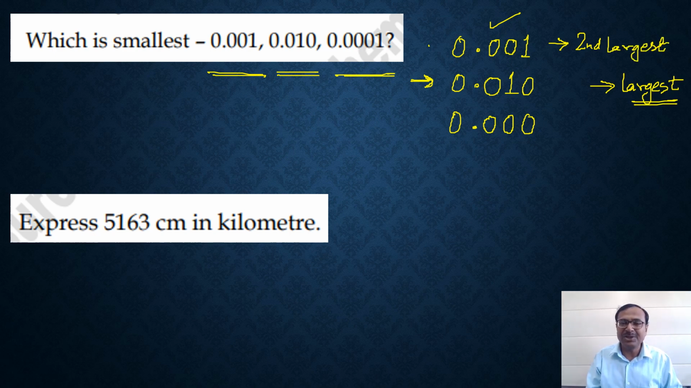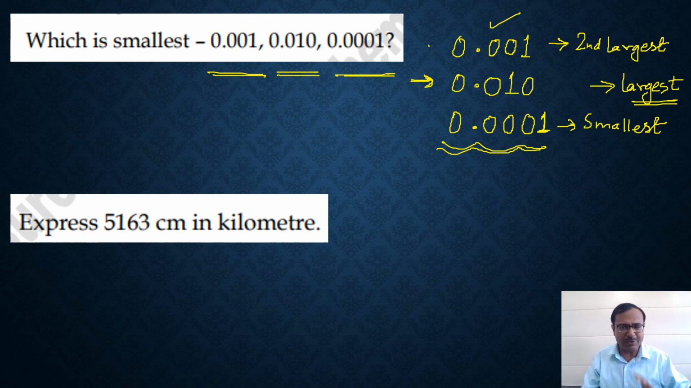And finally you have a 1 which comes at the fourth decimal place in the third number. Therefore this becomes the smallest. So if you want to find the smallest, the number 0.0001, that is the smallest one. Now that is one elementary concept of comparing the decimals.